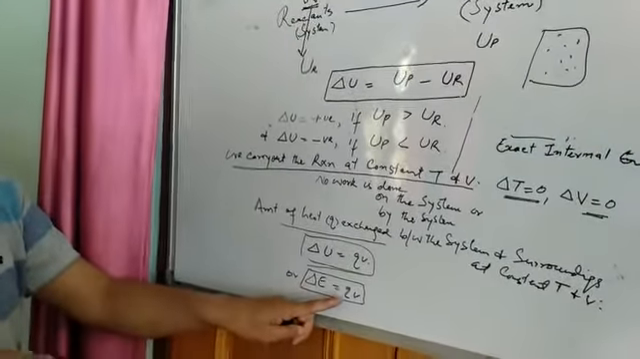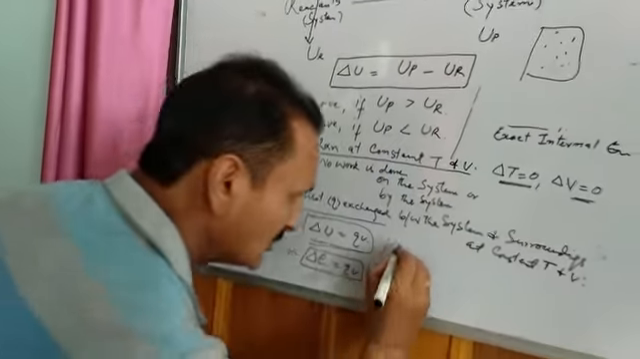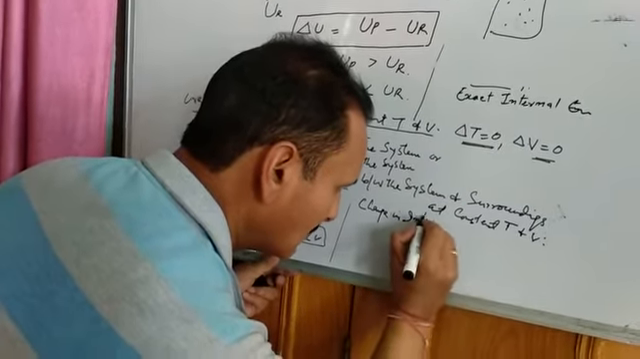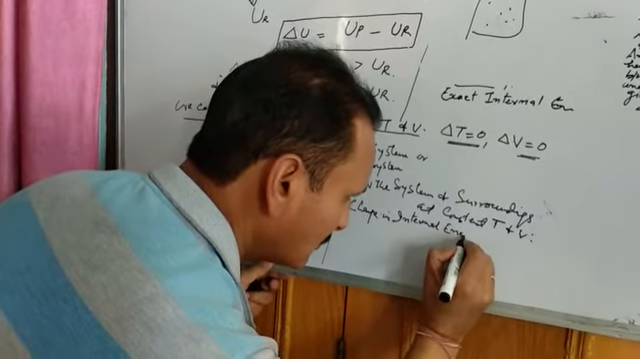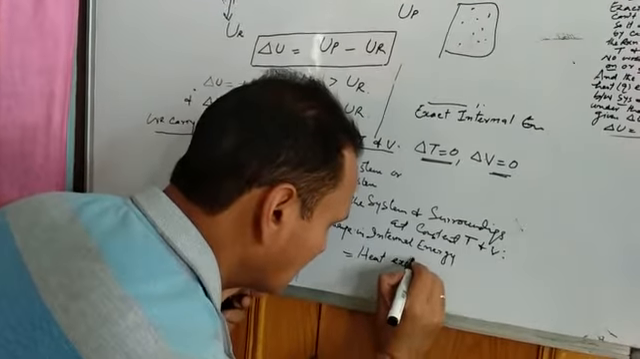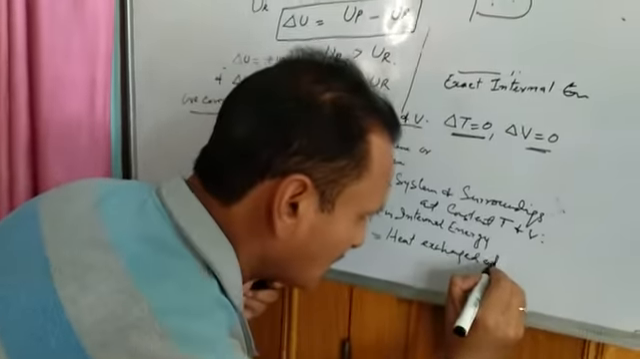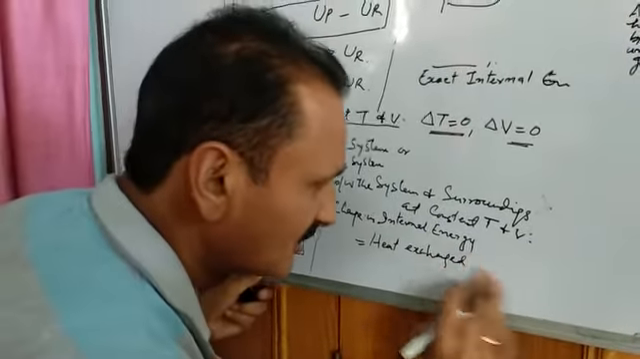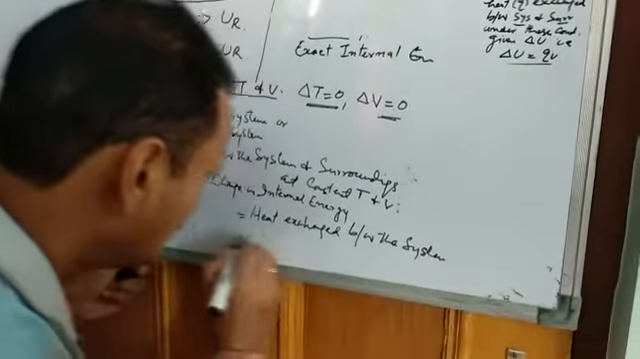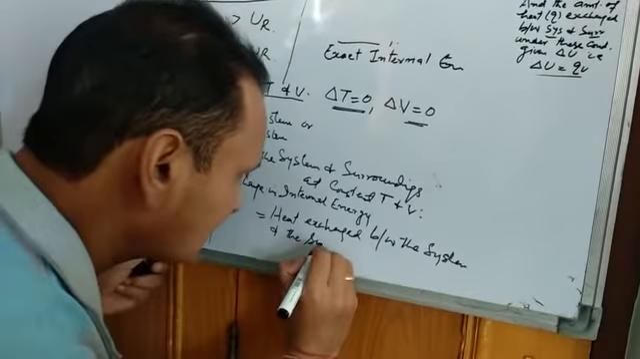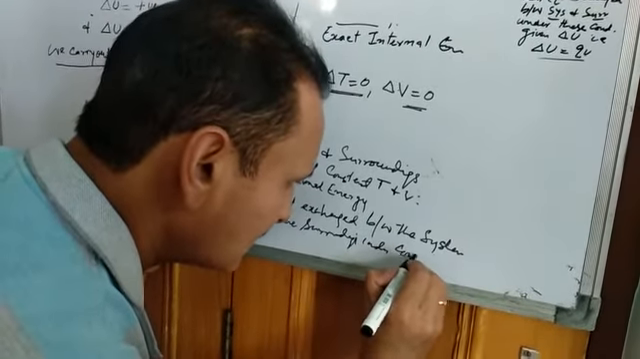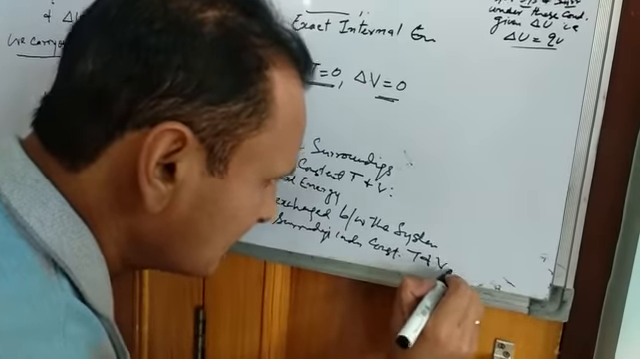So, change in internal energy is what? I can write like this: change in internal energy is equal to heat exchanged between the system and the surroundings, under constant T and V, that is temperature and volume.